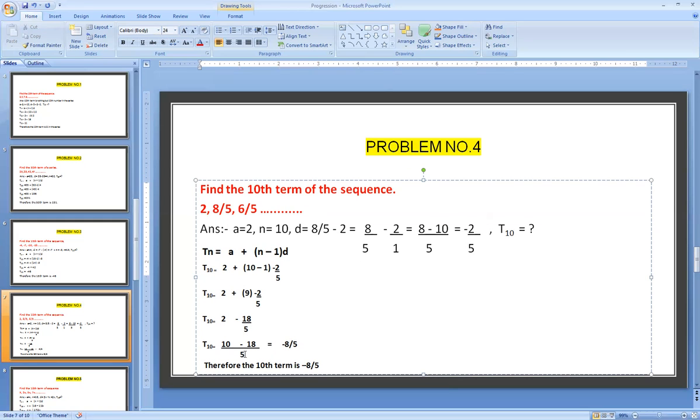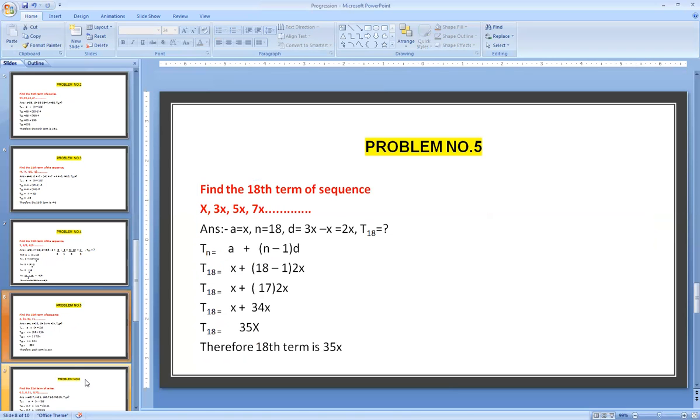So for 1 and 5 the LCM will be 5. With that 1 we should divide 5. 1 5s are 5, multiplied with the numerator: 5 2s are 10. Minus, 5 1s are 5, 1 into 18 is 18. It is nothing but 10 minus 18 divided by 5. The value is minus 8 by 5. Therefore the 10th term is minus 8 by 5.